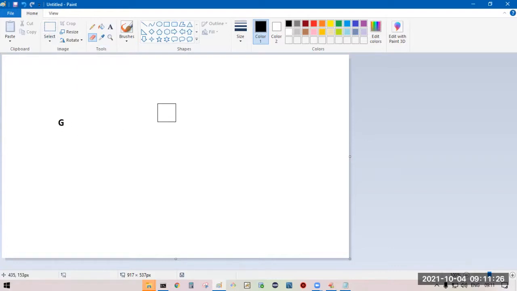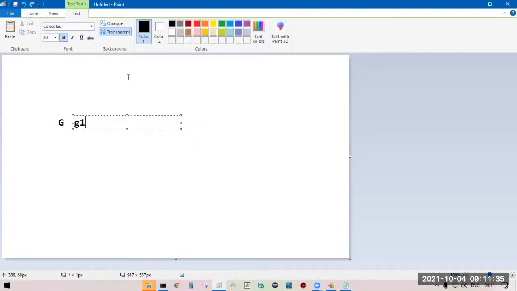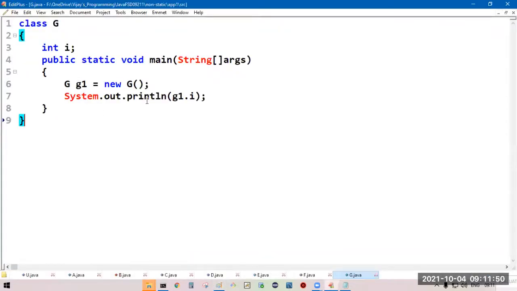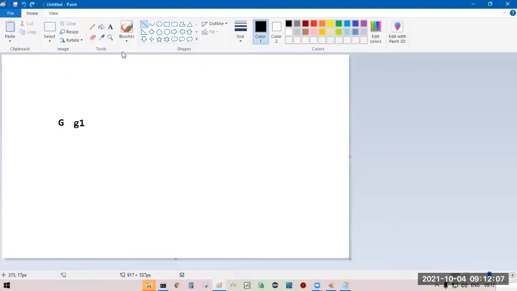Consider this one is a class G. Then we are going to create a reference. This can be anything. This is the reference variable. Okay. Now, what we are doing? We are creating an object. We are creating an object of class G. New object for the class G.